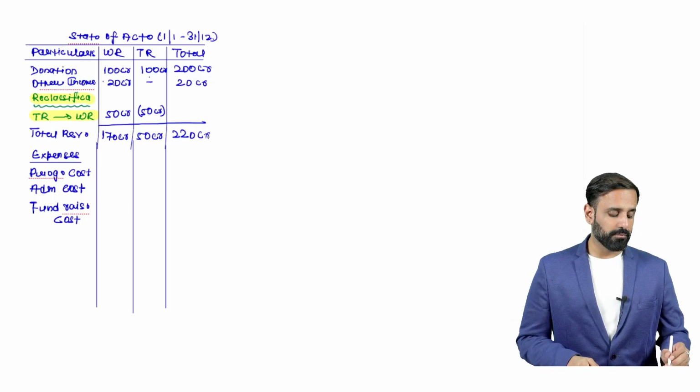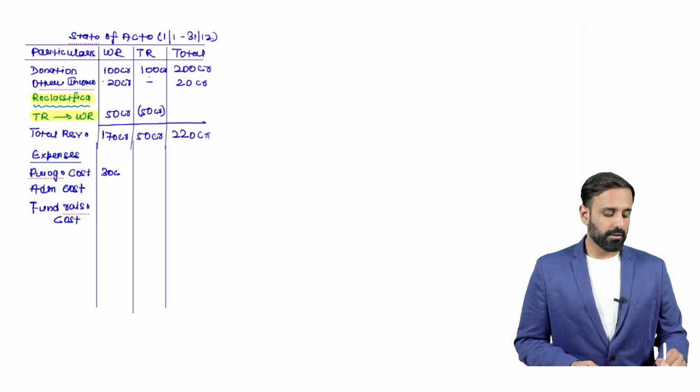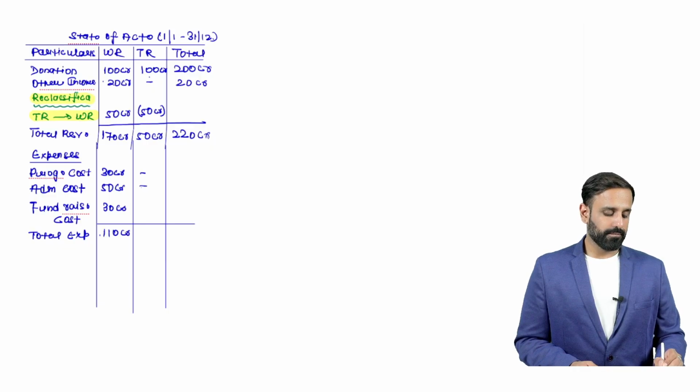So let's say program cost value is 30 crore. Admin cost is here 50 crore. And fundraising cost is here again 30 crore. So we can do here the total of expenses. Total expenses is of 110 crore. Here it is 50 crore, right? And what is going to be the total here in this case? 150 plus 110, that would be 160 crore, right?